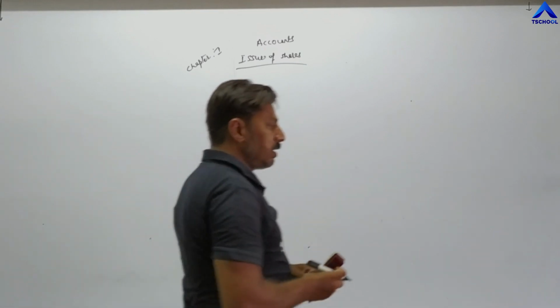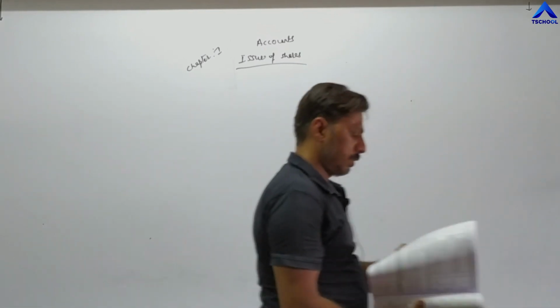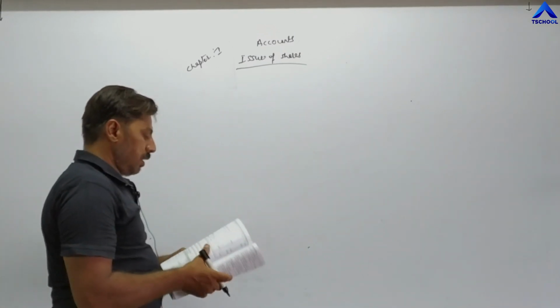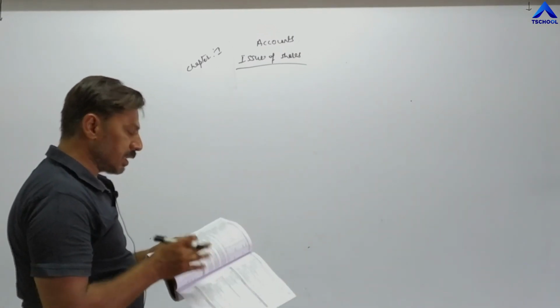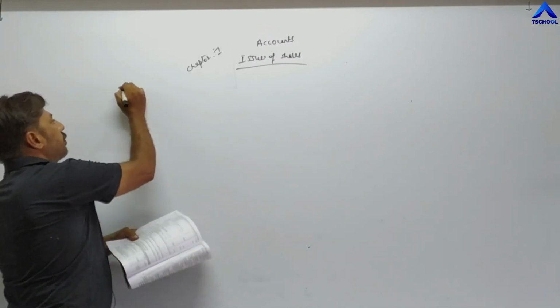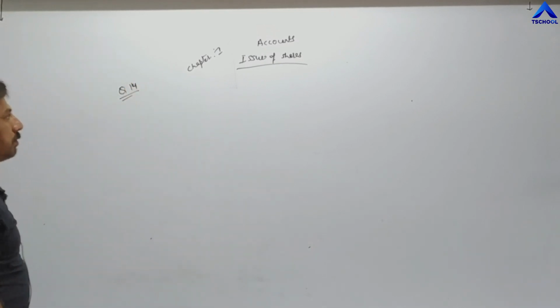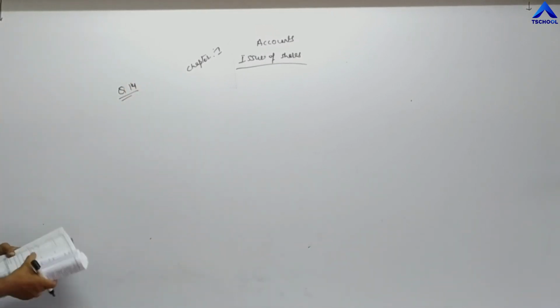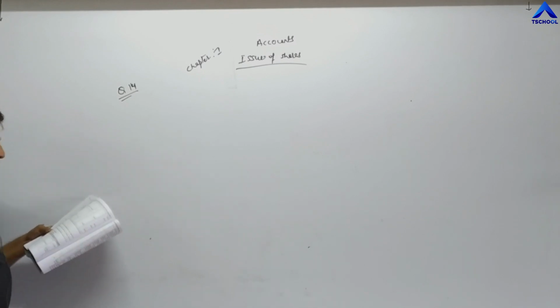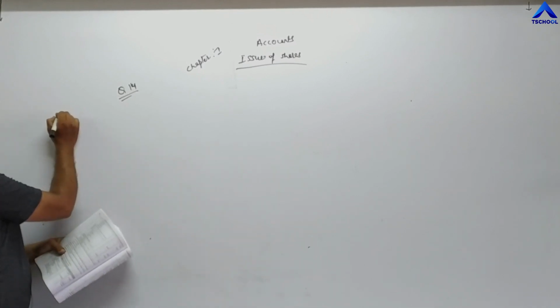Now try to understand the entry of forfeiture and reissue from one question. Question number 14; questions 12 and 13 we will do later on, these are short questions. Question number 14: Raj Machines Limited issued 12 lakh shares, the total number of shares they are issuing.